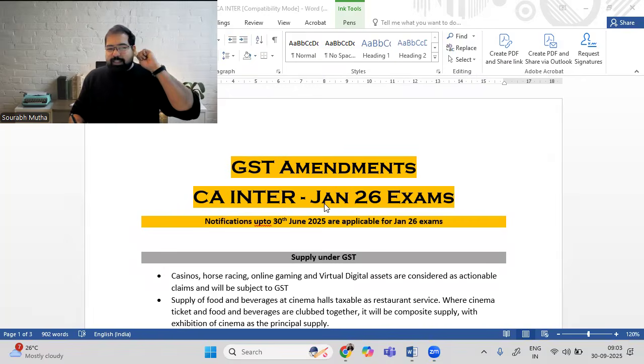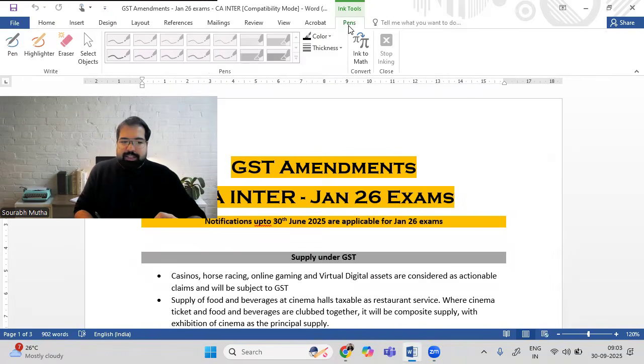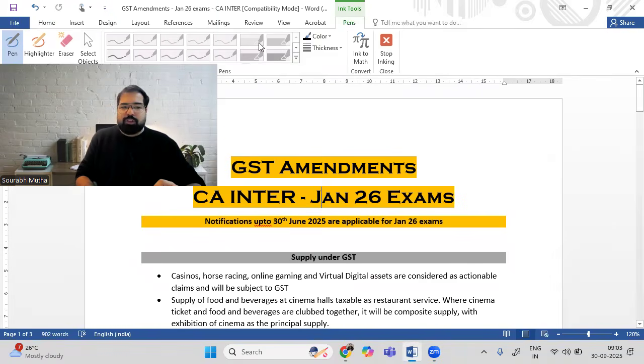By the way, the GST amendments are very easy, on a 5 on 10 difficulty level. So there's nothing very complicated here. Don't worry, watch this video again and again and you can clear your doubts. Let's start. Guys, these are GST amendments, specifically for Jan 26 exams. I've done it chapter wise so that whenever you're revising a chapter, you can look at a particular amendment. These are notifications up to 30th June 2025.